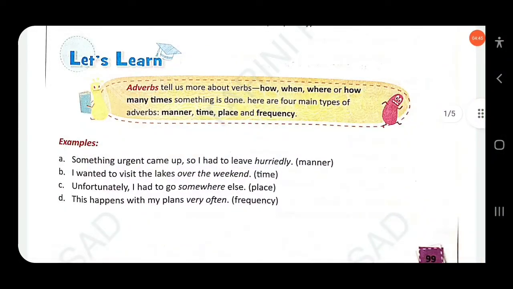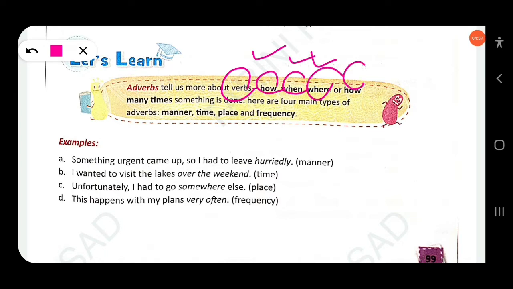So adverbs tell us more about verbs, but adjectives tell more about nouns or pronouns. Here, how, when, where and how many times something is done. Here are four main types: adverb of manner, adverb of time, adverb of place and adverb of frequency. There are also other types of adverbs.